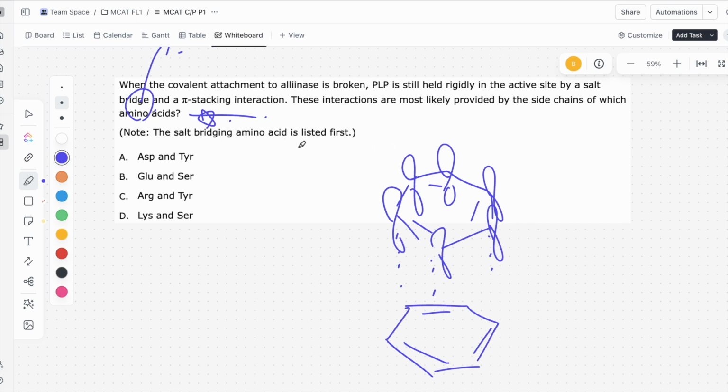Note that the salt bridging amino acid is listed first, so that means the second one is going to be the one that's responsible for pi stacking interactions. And the only one that we know has an aromatic ring is tyrosine, so we can immediately rule out B and D. Now, we're stuck between aspartate and arginine.